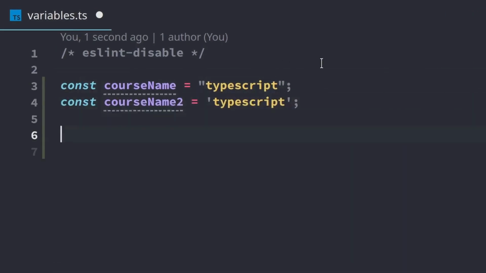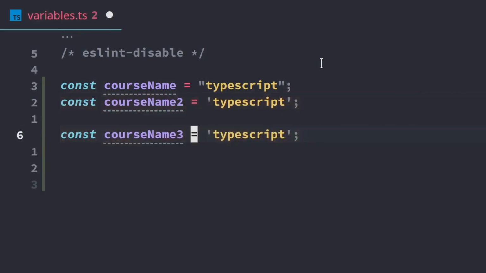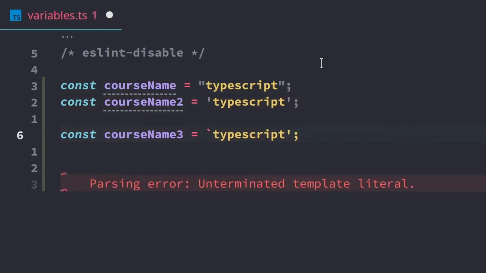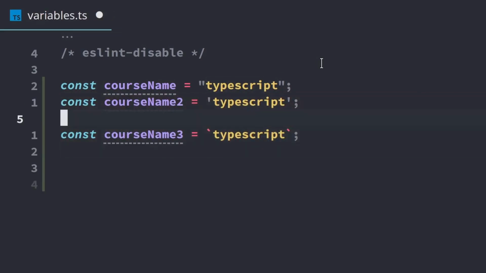We also have back quotes. So if we do back quotes, like course name 3, and we change that to back quotes, we can do that as well. Now, back quotes are something a little bit different than the single quotes and the double quotes, and we will be going over the difference later on throughout the course.